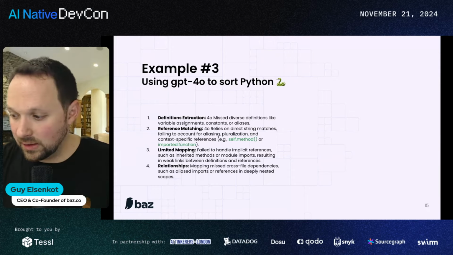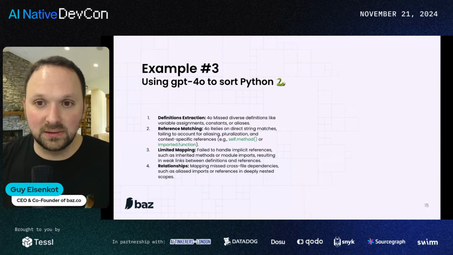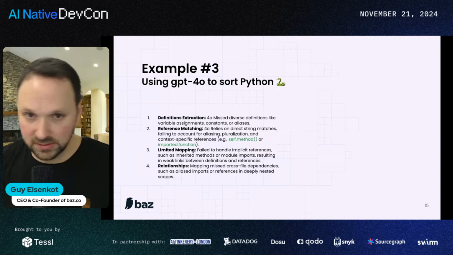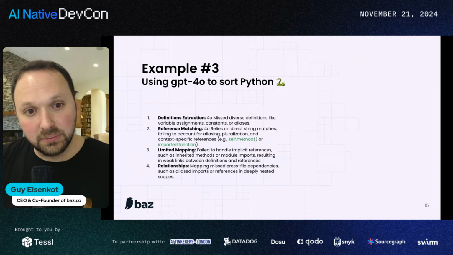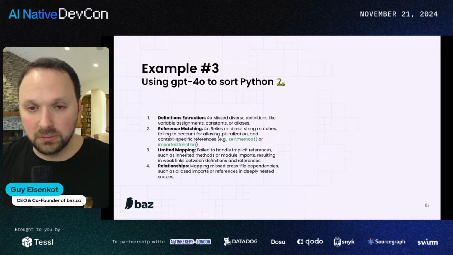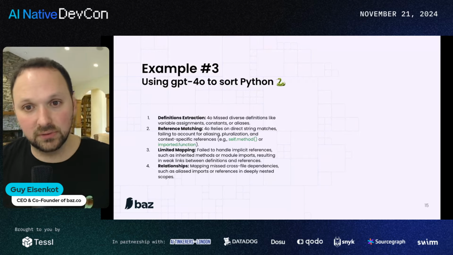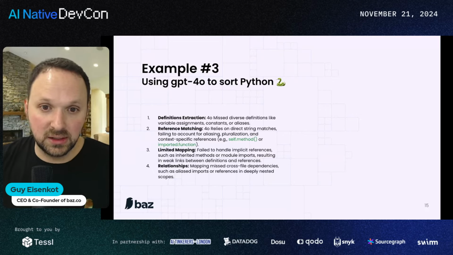I mean, think of these models as essentially being able to support any language. I would assume that even very new languages would get great results for everything like variable assignments, constructs, aliases, etc. But reference matching was the biggest problem. So what LLMs do not do is they don't traverse the graph, unlike the tools that I mentioned previously.